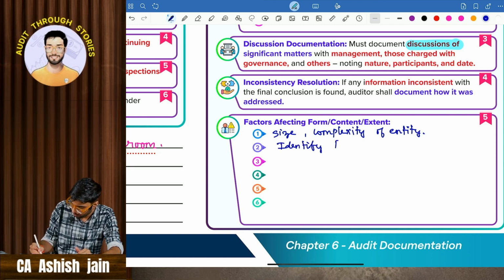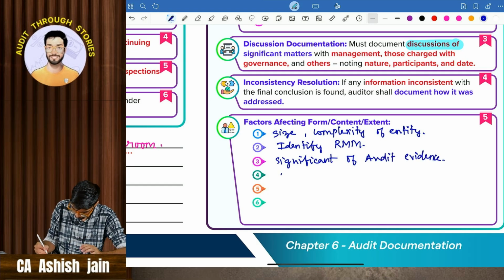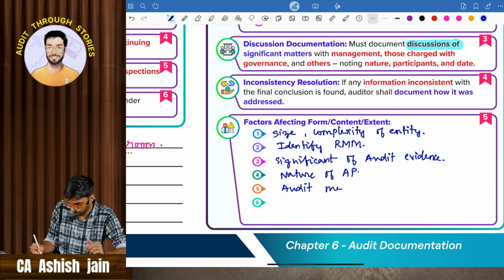Identify risk of material misstatement. Then comes significance of audit evidence. Then comes nature of audit procedure. He has to join the gym. Audit methodology and tools.